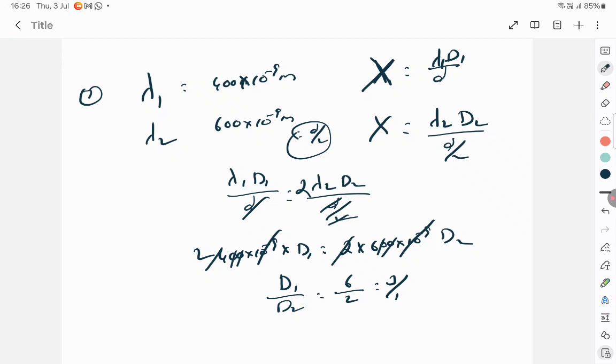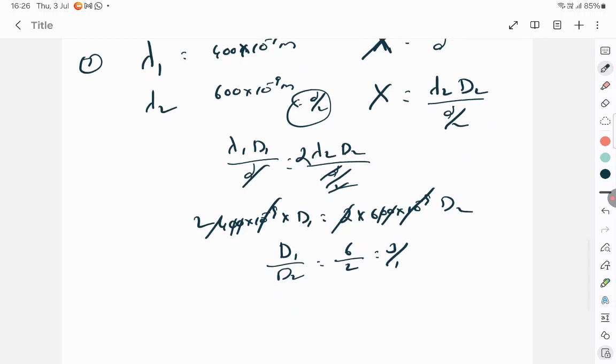Find the ratio of the distance. Yes, that's done. That's all the question. There's nothing more. Okay, let's go to such a simple question.